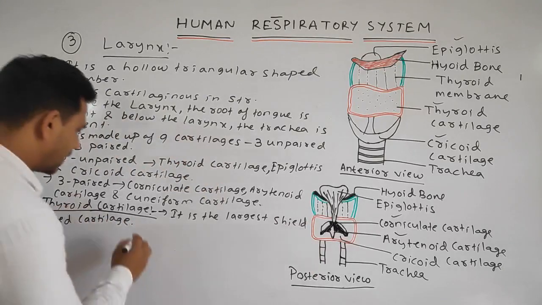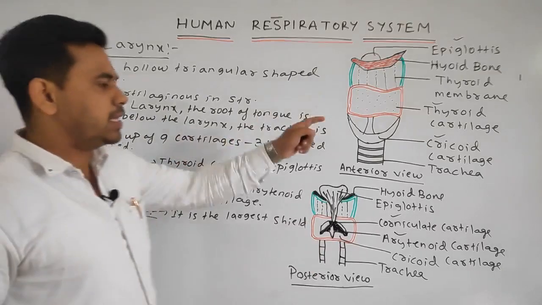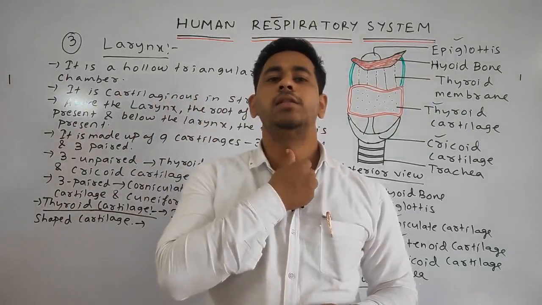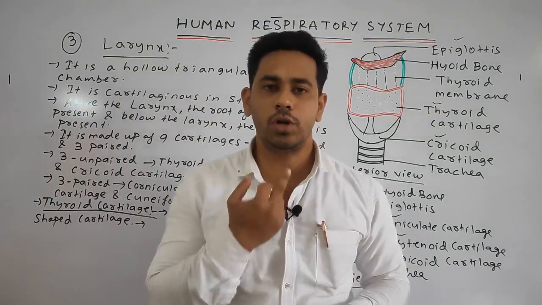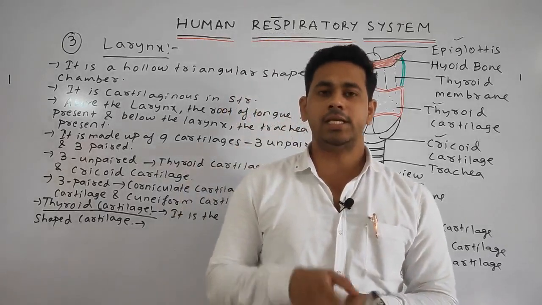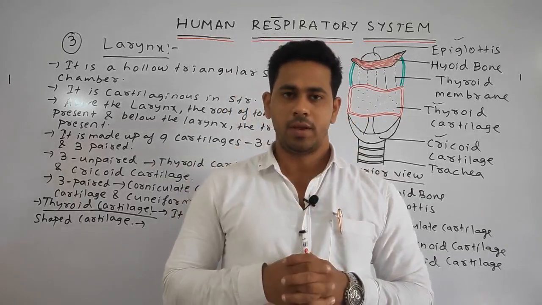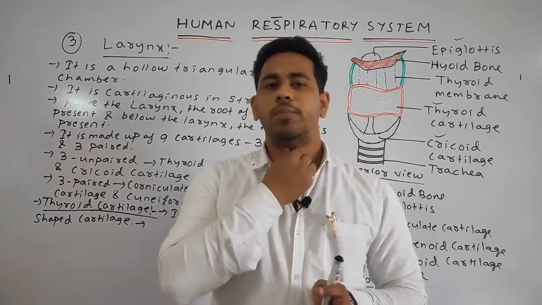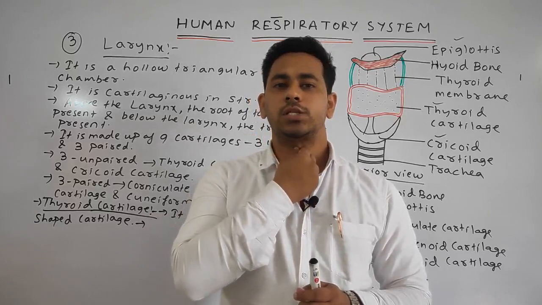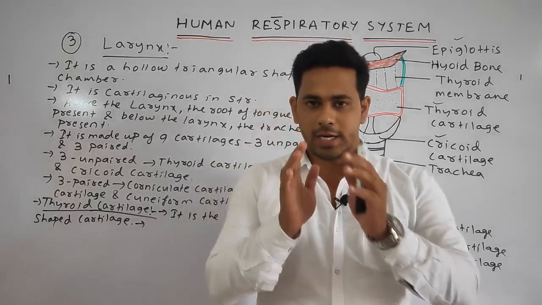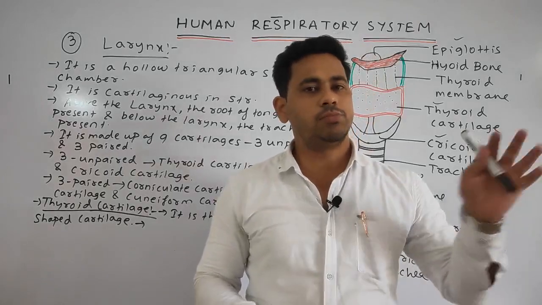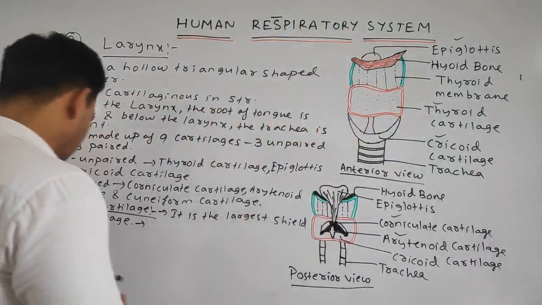Next point. In the thyroid cartilage, students, in the larynx region, we have the Adam's apple. You can see here this portion, this one is called your Adam's apple. In the male case, it is quite larger in shape, but in the woman case, it is somehow smaller in shape. Remember this structure, that is called your Adam's apple. It is more prominent in the case of the male as it is quite larger, but it is smaller in the case of the woman.